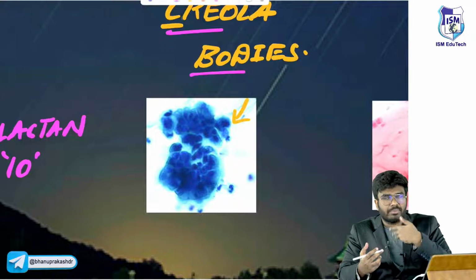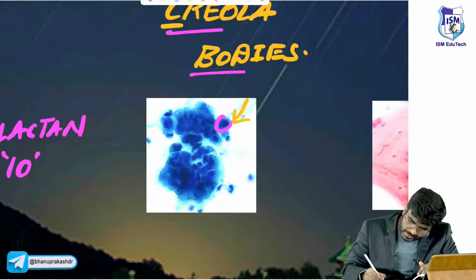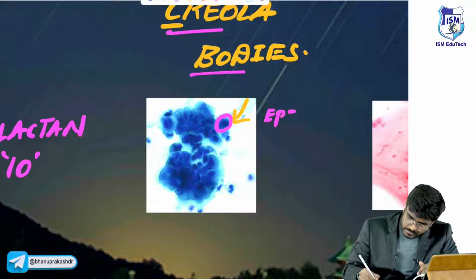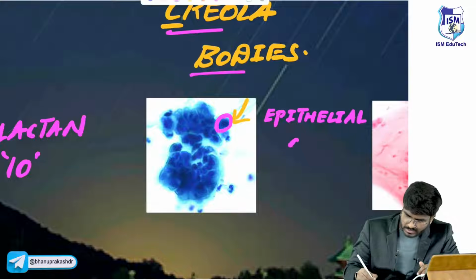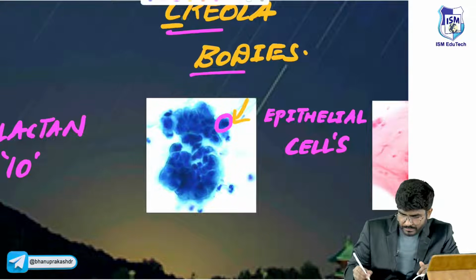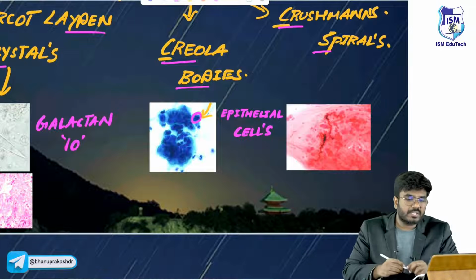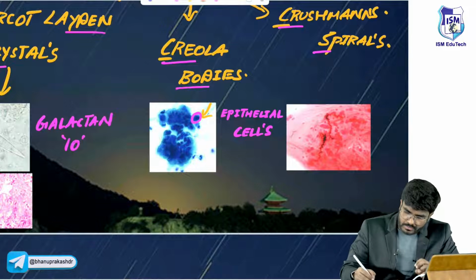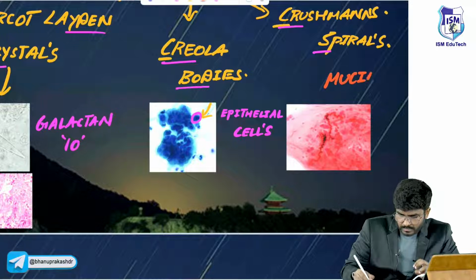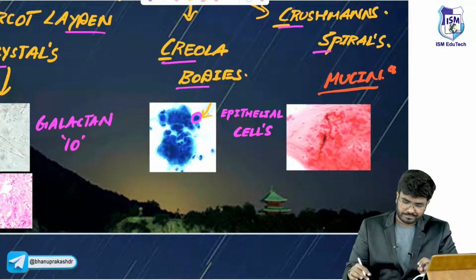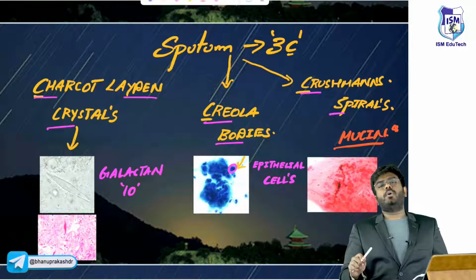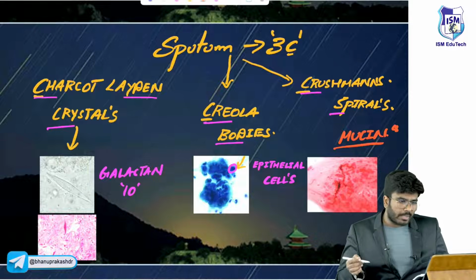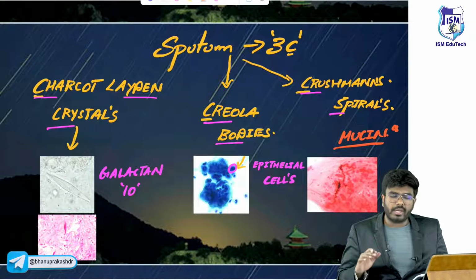The epithelial lining will be there, right? And last one, the Curschmann spirals are made up of mucin. So the three important C's present in the sputum are Charcot-Leyden crystals, Creola bodies, and Curschmann spirals.